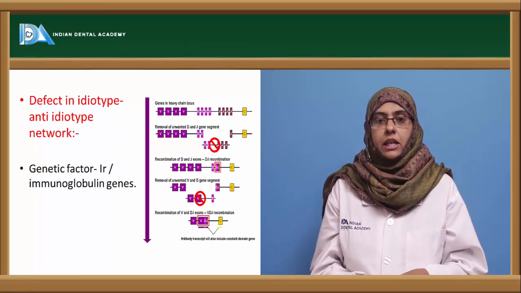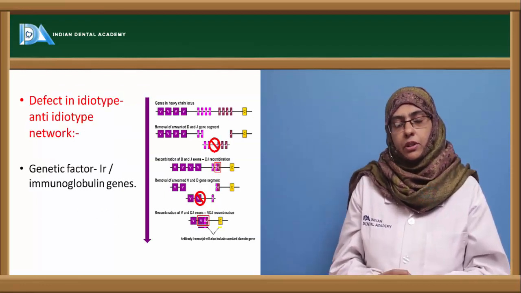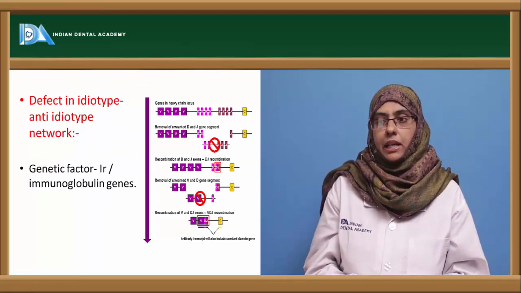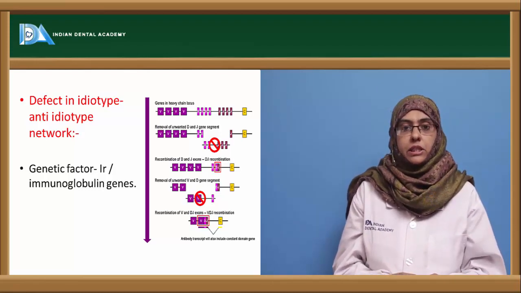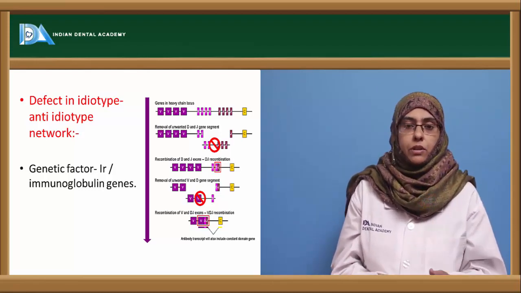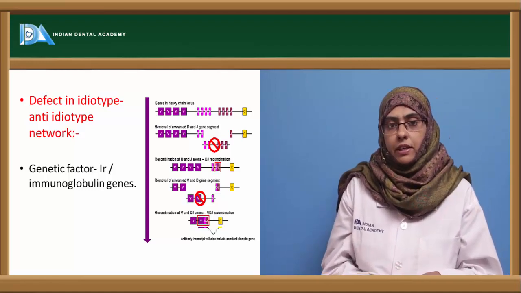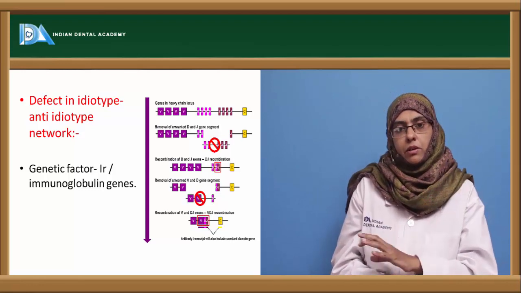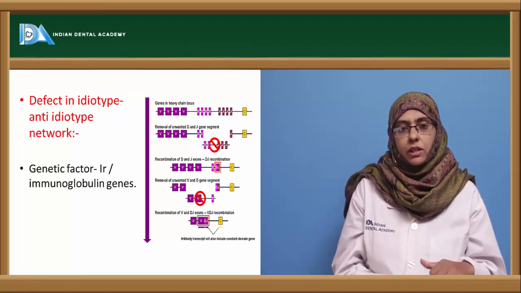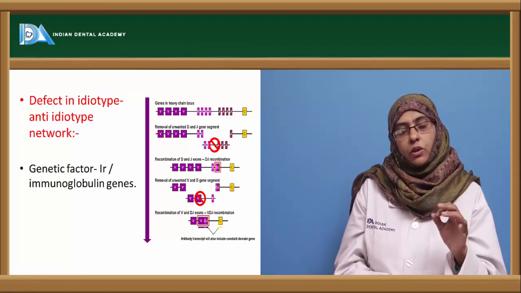So next proposed concept of autoimmune disorder is a defect in idiotypic and anti-idiotypic networks. So in order to develop an immune response, the genetic character is very important. The genes that are involved are very important. So there is a defect in the genes that produce the immunological response. So the gene that is involved is gene IR or immunoglobulin genes.